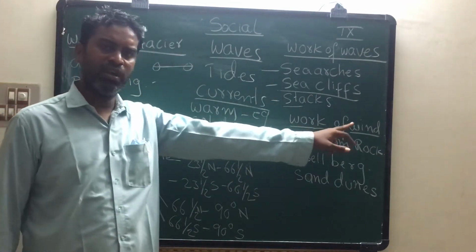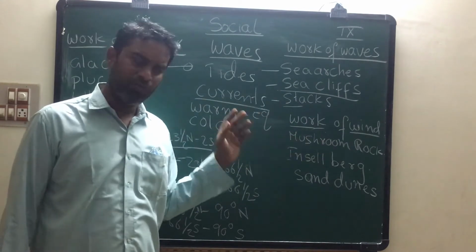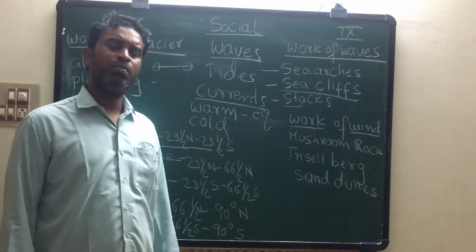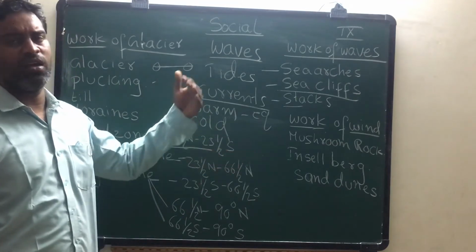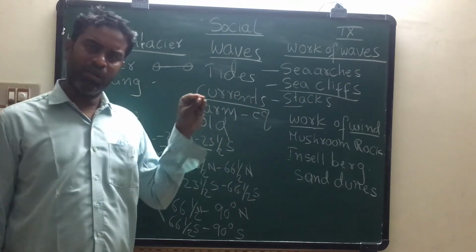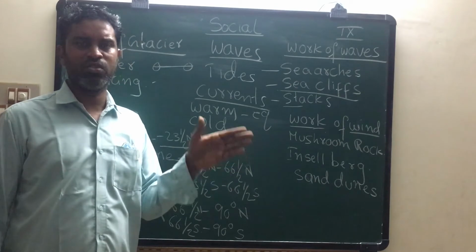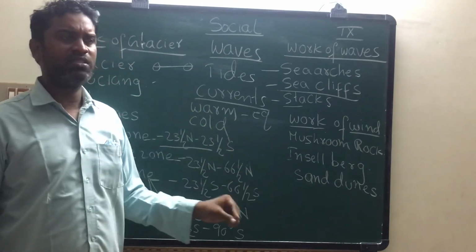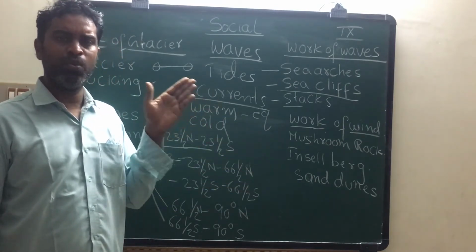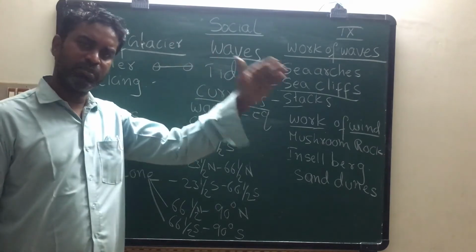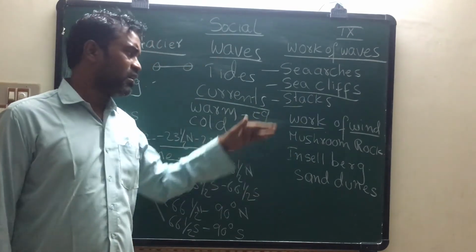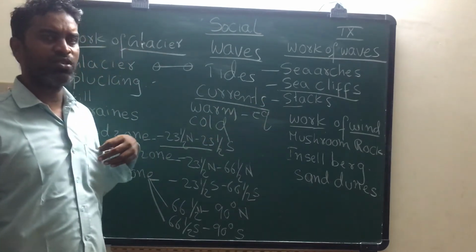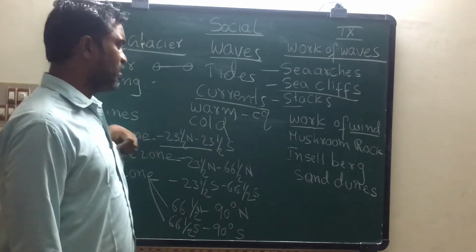Students, work of winds we are discussing now. In winds there are four types. Planetary wind, periodic wind, local wind, variable wind. Planetary winds, they come in all seasons. Periodic wind, it comes in some seasons, for example monsoon winds in India. Local winds, these come in some places, for example Lu, a hot dry wind which comes in the north. Variable winds, which come suddenly, for example cyclone. These are types of wind. These winds also do some work. Those we are going to see now.